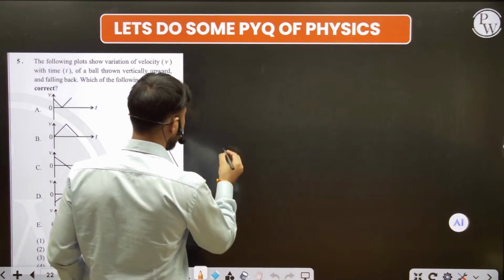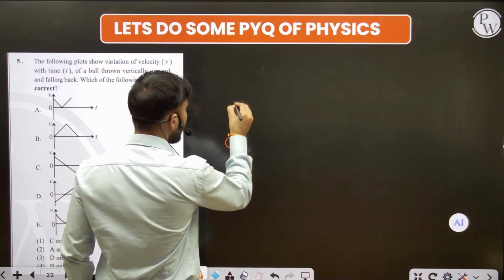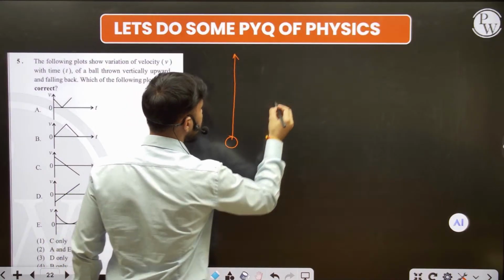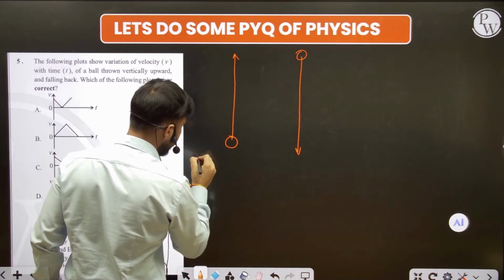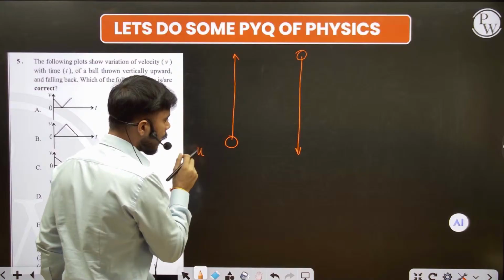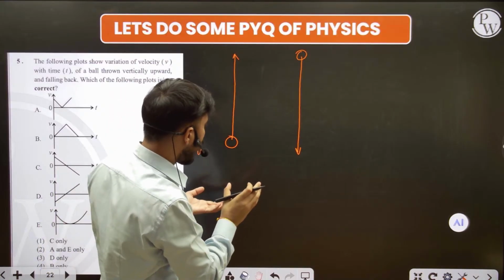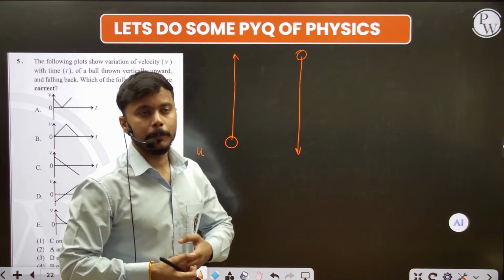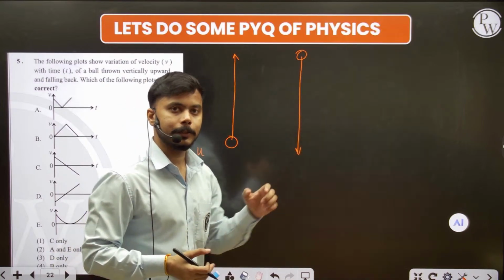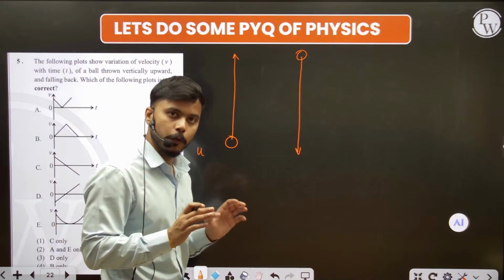So what is the case here? The case is, if I throw the object vertically upward, the object will after that come vertically downward. So in this condition, always remember, I'm giving you some tips from the foundation, so that you don't need to waste your time going and reading these things again. So it is very comfortable for you. Just focus with me. Fine.